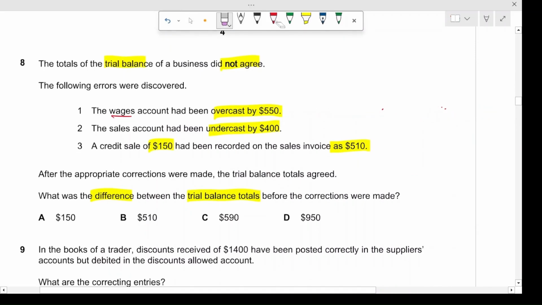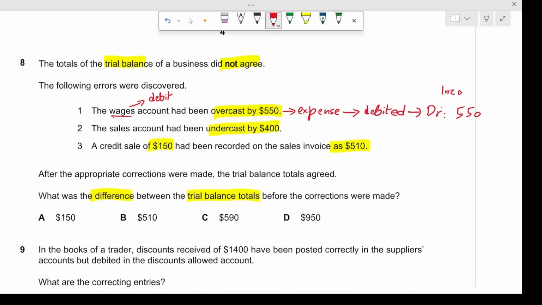Apologies. Yes, this is an expense account and it is of a debit nature. Because this is an expense account, it was debited by $550 more than it should have been. So this is debit. This is the incorrect entry, right? Incorrect.